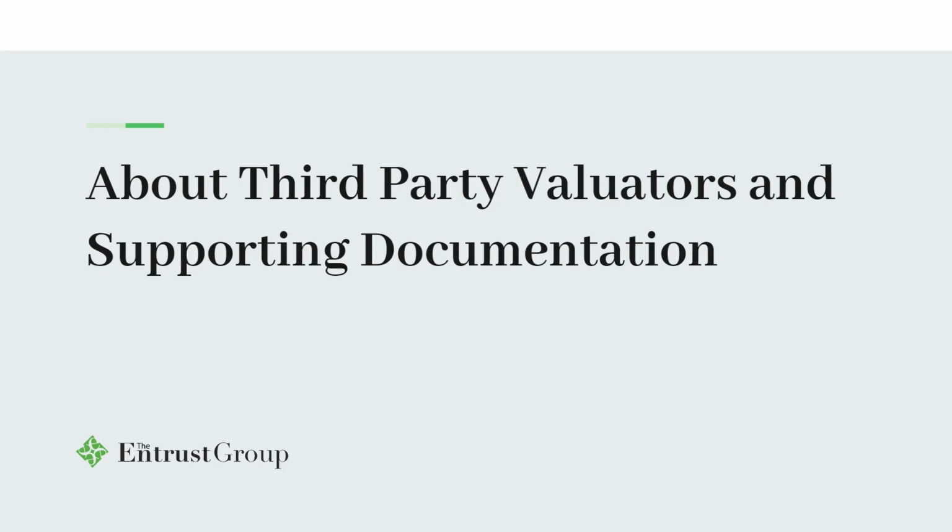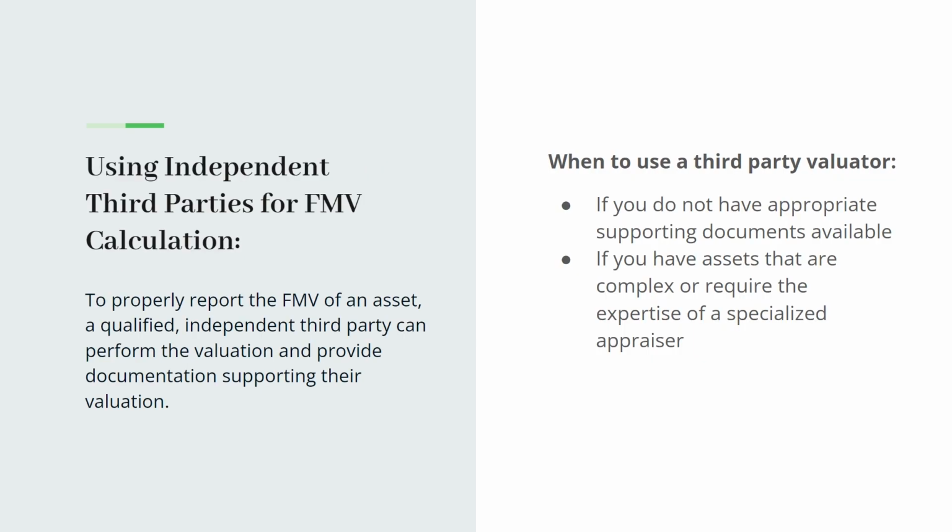Now let's talk about third-party valuators and supporting documentation. When you submit a fair market valuation, there are 2 options that you can include with it. The first option is you can use a qualified independent third-party valuator to essentially provide the value of that asset. There is a specific section 3 of the fair market valuation form that the third-party valuator will need to fill out. You'll need to use a third-party valuator if you do not have appropriate supporting documents available for that asset, or if that asset is very complex and it requires the expertise of a specialized appraiser.